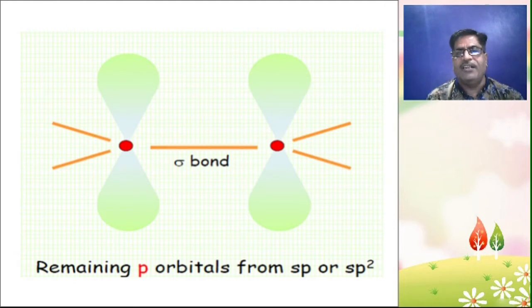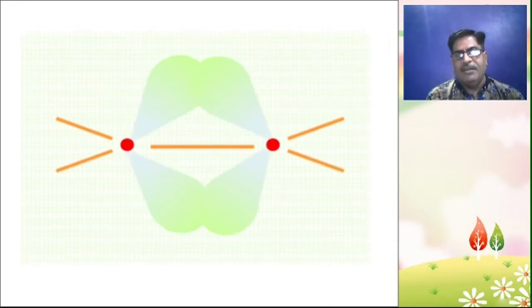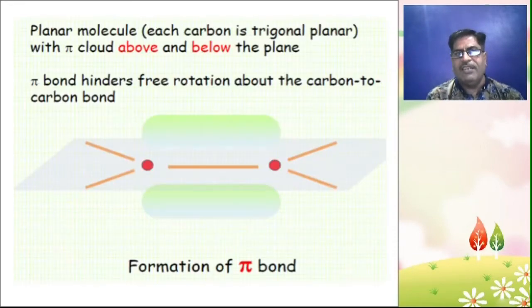So let's illustrate how a pi bond is formed. The lobes come closer and mix with each other, and this type of pi bond is formed.